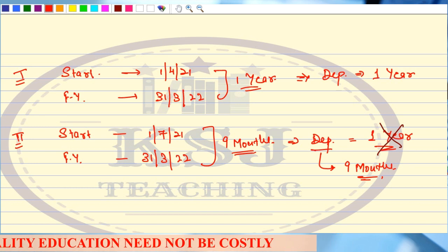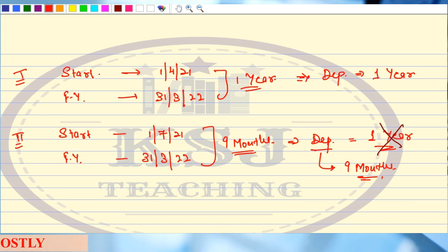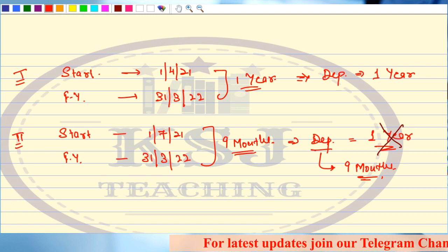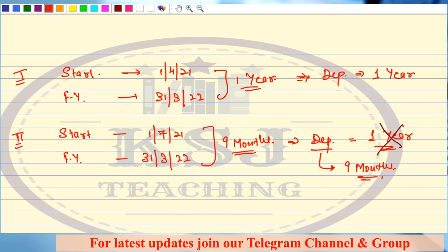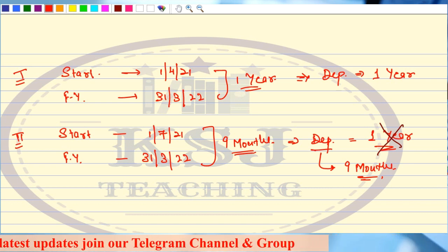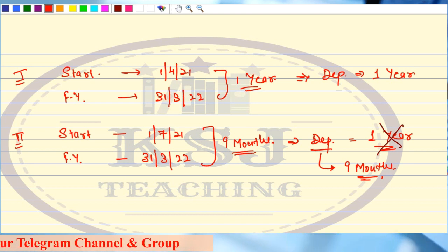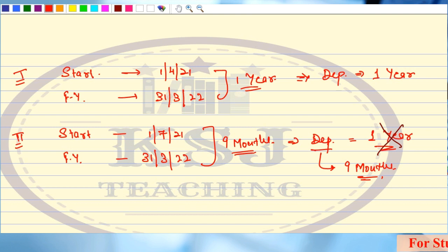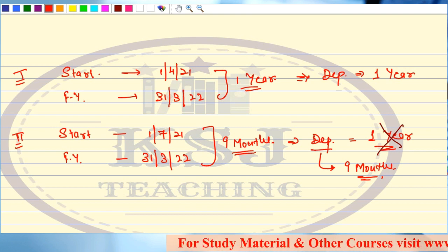It will be given that the contract started on 1st of July and the books are closing on 31st of December. That means 6 months, right? But what we are used to doing is taking the complete year for depreciation. Sir, the contract has run for 6 months and you are going to charge depreciation for the complete year? How is it possible? So remember these small things that you have to mark in the examination when you are reading the question.